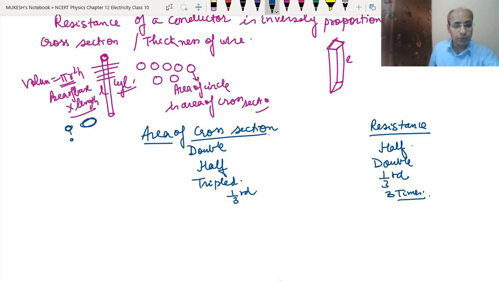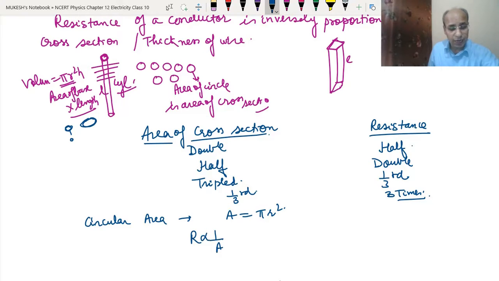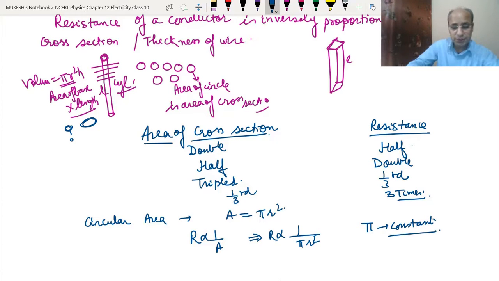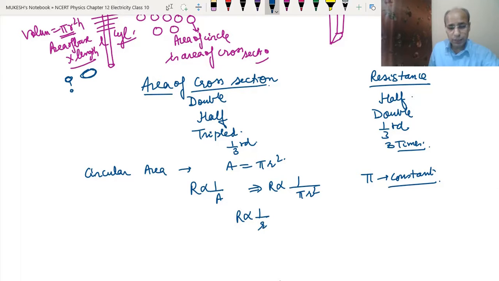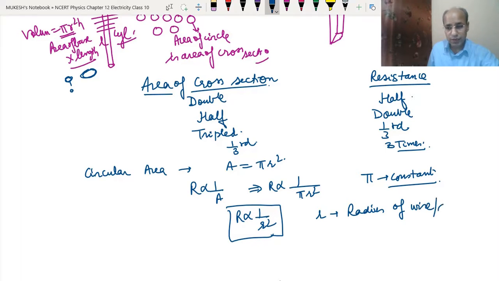Now, most of the time we have a circular base or circular area of cross section, and what is the area of the circle? A equals pi r square. Okay, so now if we have already written that R is proportional to 1 upon A, it means that R is proportional to 1 upon pi r square, where pi is a constant. We already know that it has a constant value, so R will be proportional to 1 upon small r square, where small r is the radius of the wire or conductor.